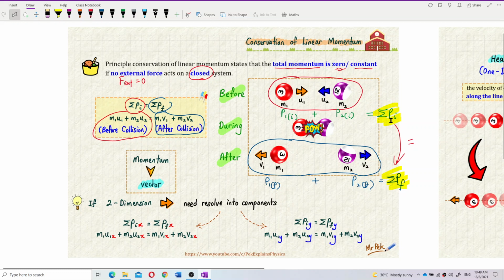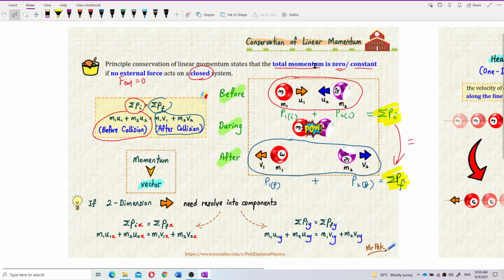The total initial momentum must always be constant. That means no change of total momentum. The total momentum before collision must be equal to the total momentum after collision. So you must remember, this is before collision and this is after collision, and both of them have the same momentum.